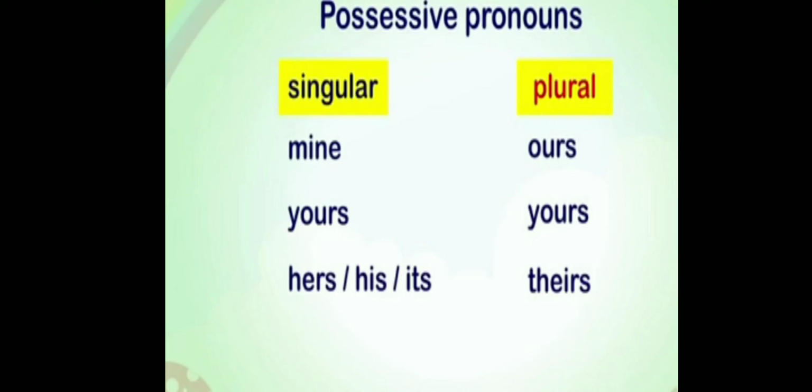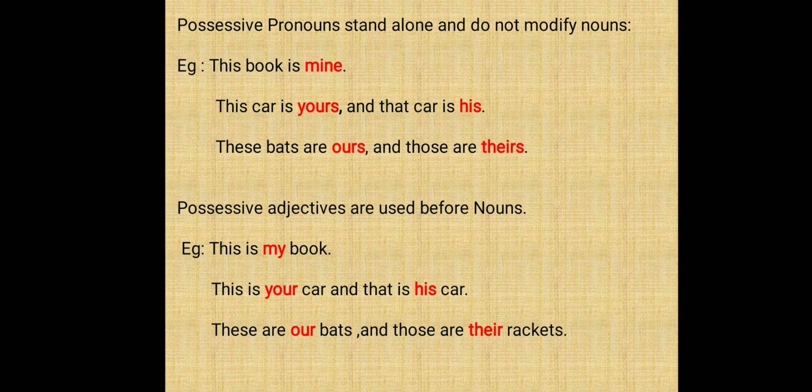Look there. What are the possessive pronouns when we talk about a singular noun? Mine, yours, hers, his, its. When we talk about a plural noun, what are the possessive pronouns? Ours, yours, theirs. Hope you're clear. Possessive pronouns always stand alone without making any changes to nouns.